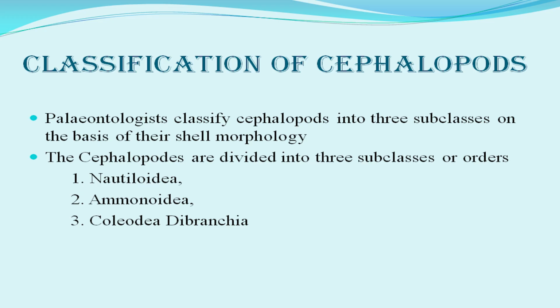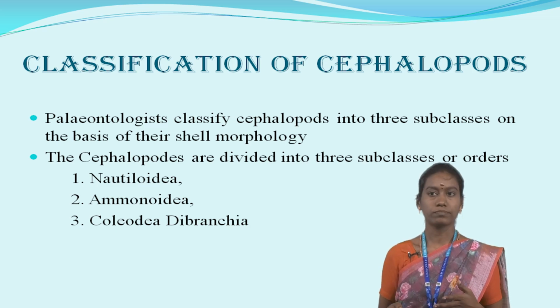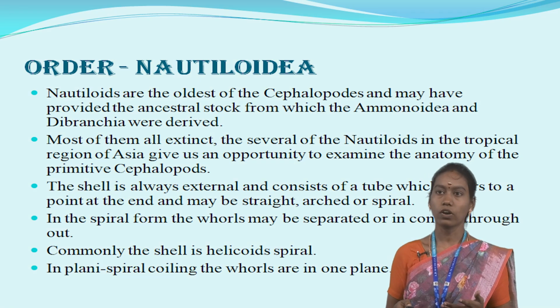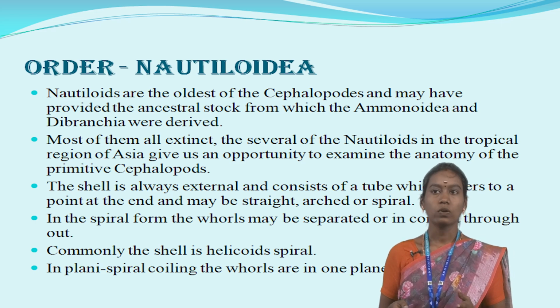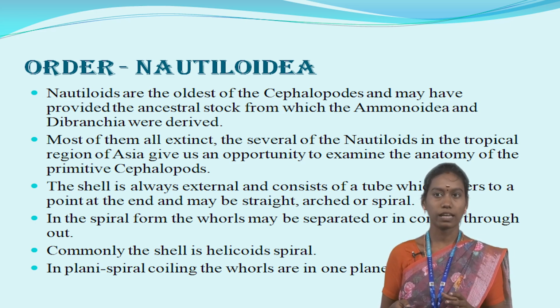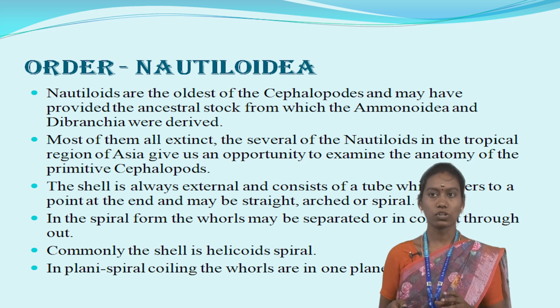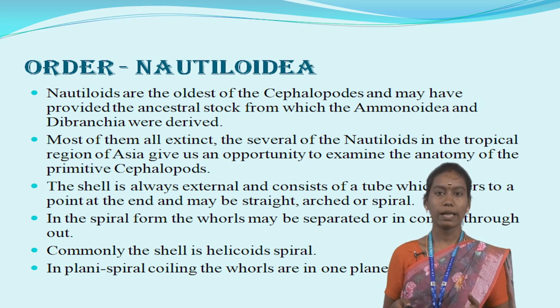Then classification of cephalopods. Paleontologists classify the cephalopods into three subclasses on the basis of their shell morphology. Cephalopods are divided into three subclasses, or we can say orders: order Nautiloidea, order Ammonoidea and order Coleoidea (Dibranchia). First we can see the order Nautiloidea. Nautiloids are the oldest form of cephalopods and may have provided the ancestral stock from which the Ammonoidea and the Dibranchia were derived. Most of them are extinct.